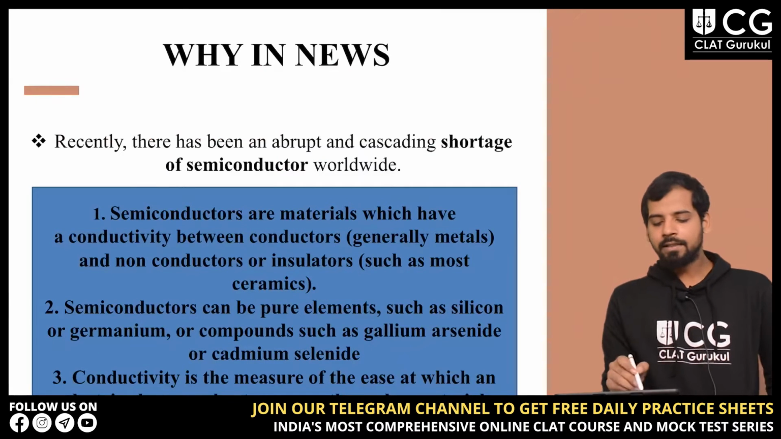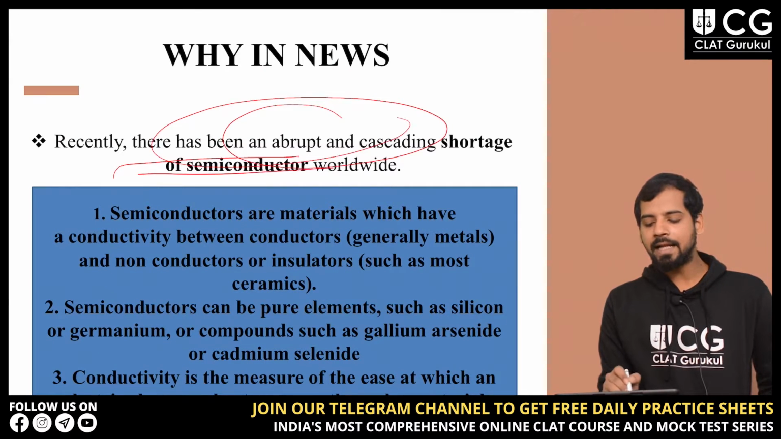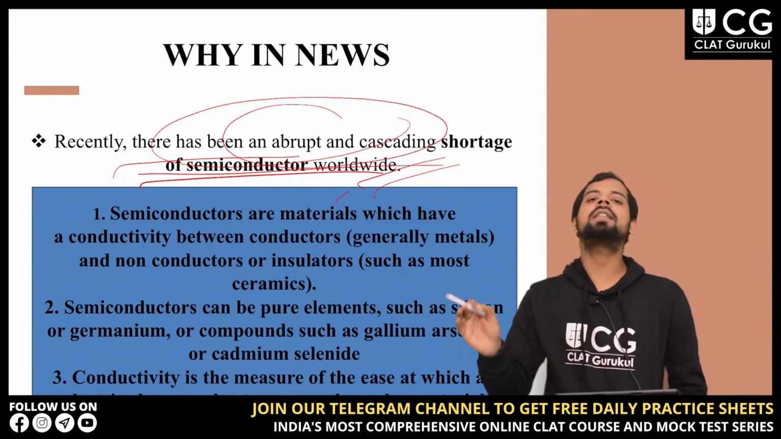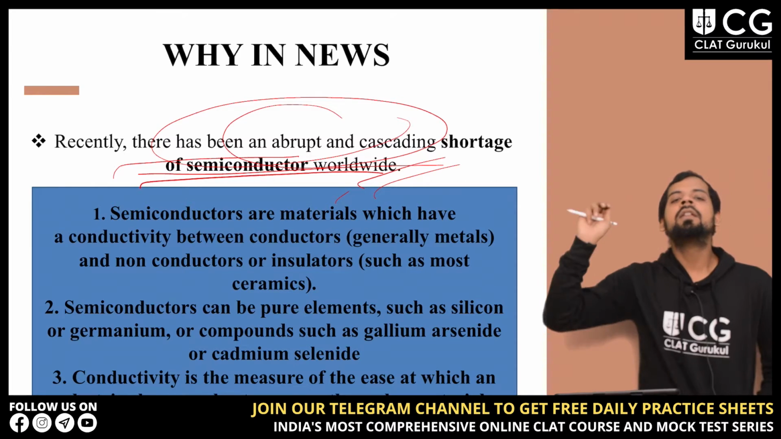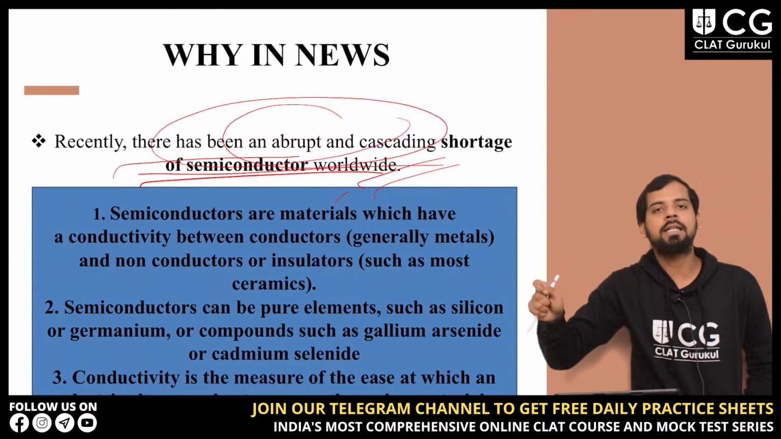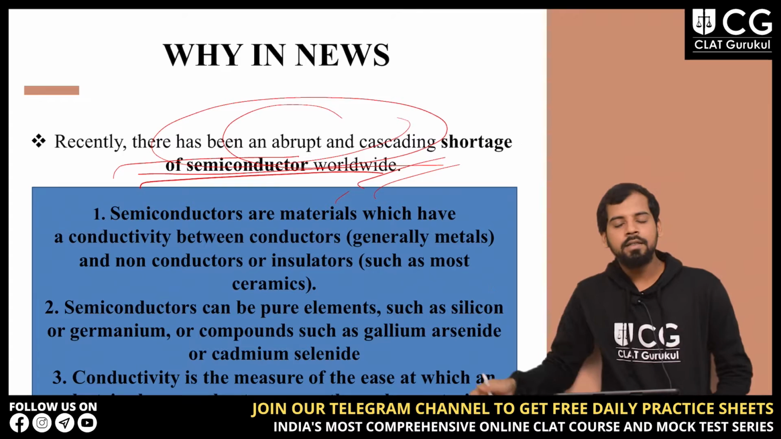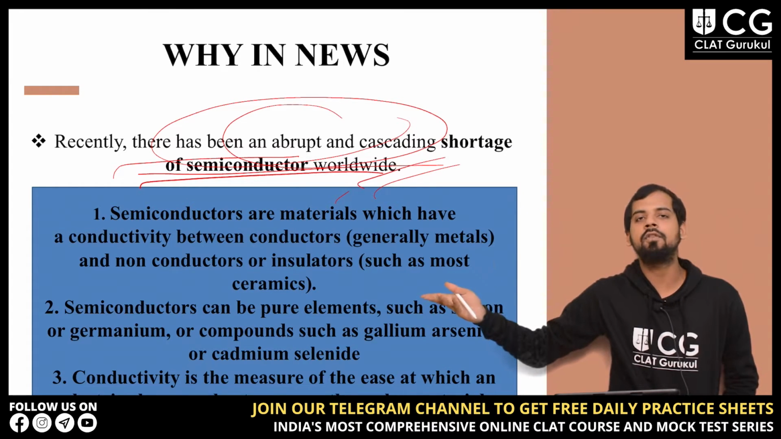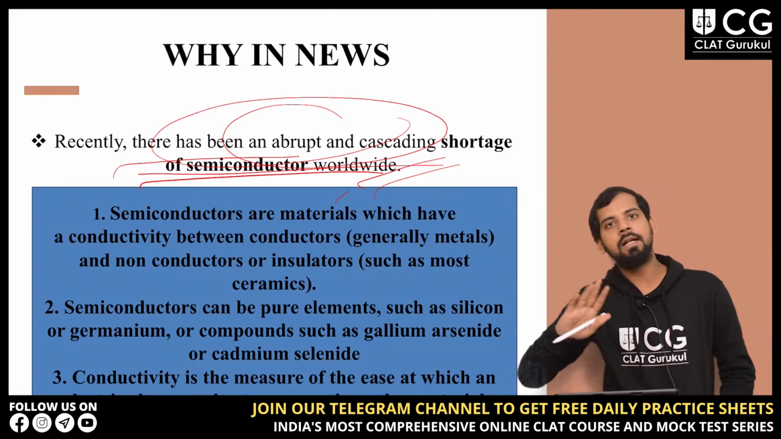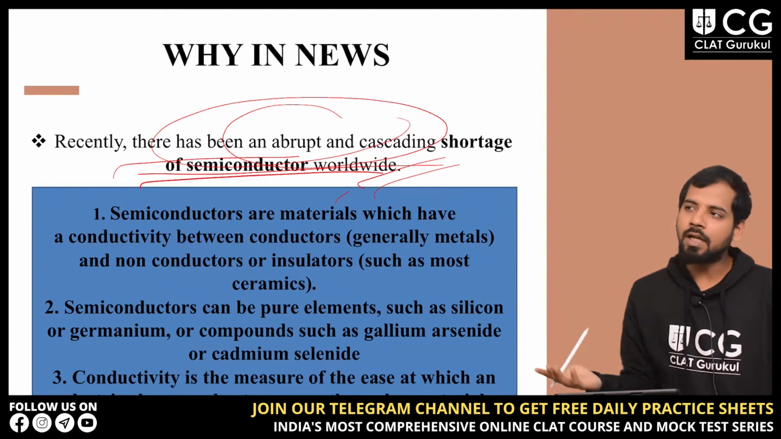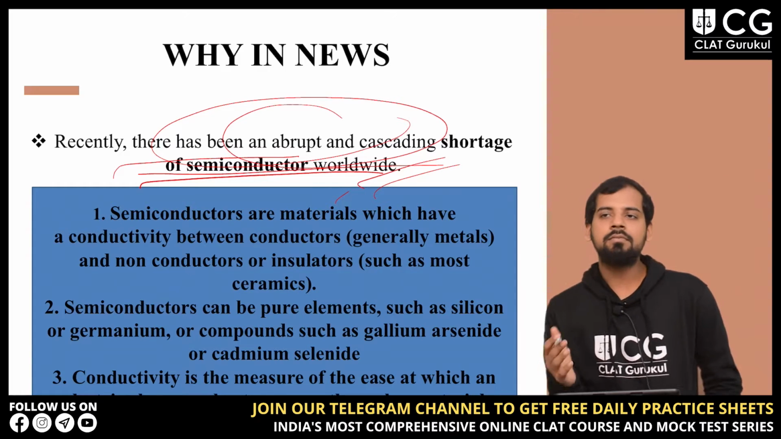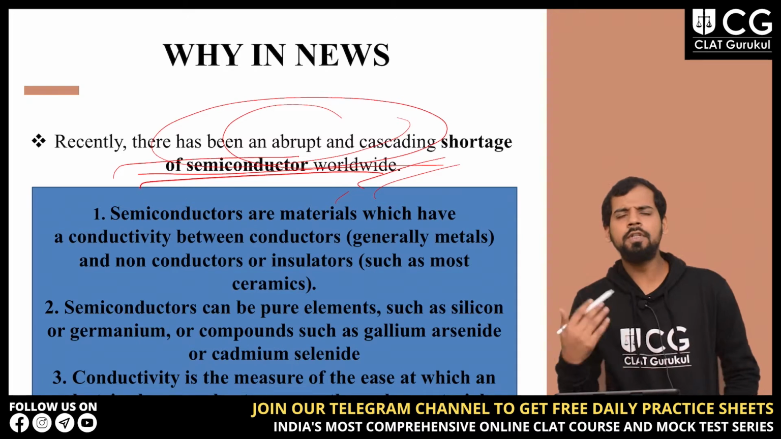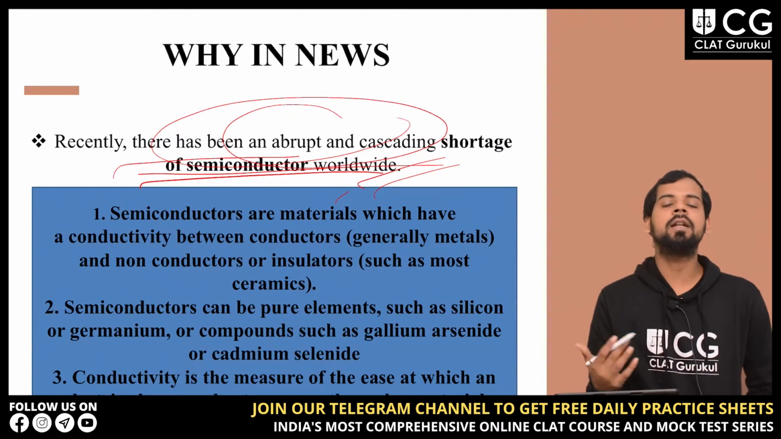Recently there has been an abrupt and cascading shortage of semiconductors worldwide. The reason this was in the news is the shortage of semiconductor materials in the market, an abrupt and cascading shortage of these materials worldwide. Now, there must be some non-science students over there, so first, let's just know about semiconductors themselves.